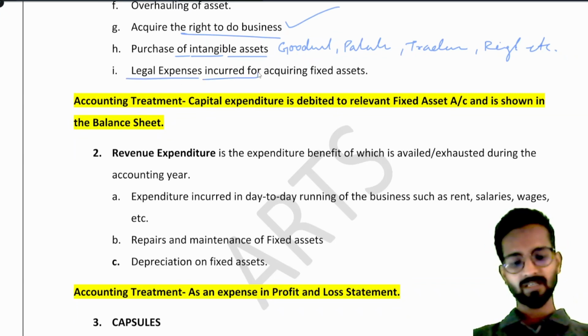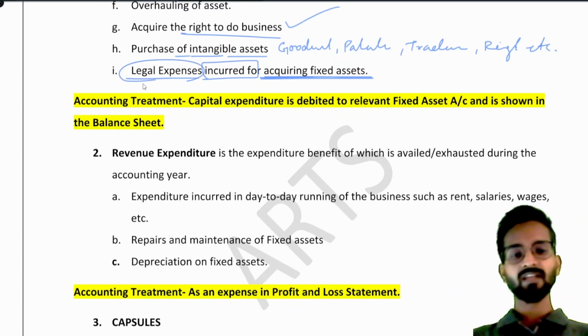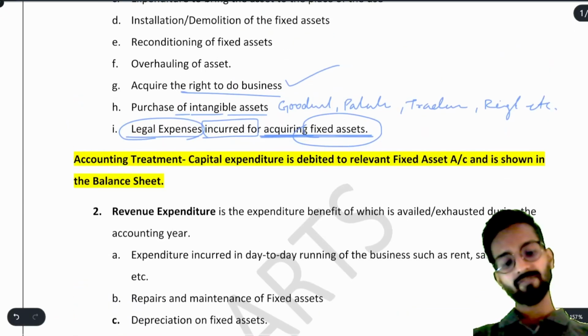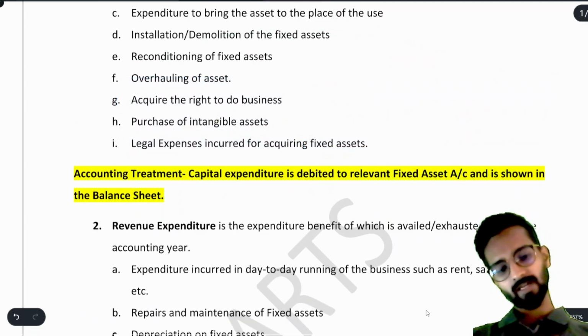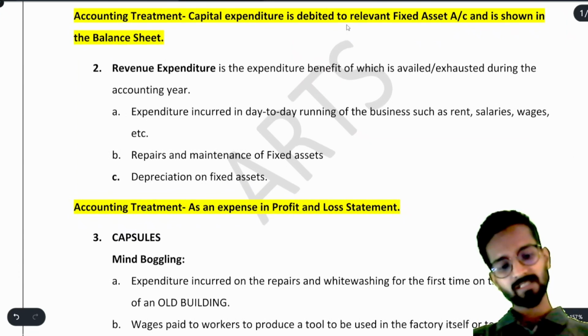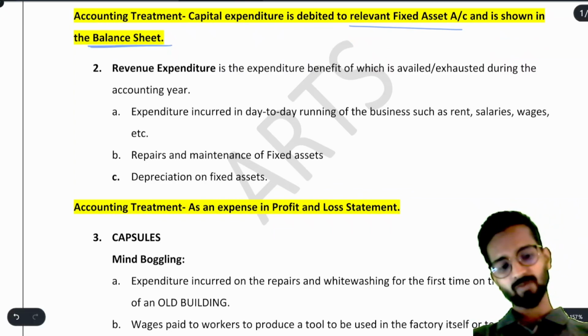Then legal expenses incurred for acquiring the fixed asset. If you are buying some fixed asset and there are any legal charges, say you have to pay your lawyer to fight a case for some fixed asset related matter, then those expenses should also be added in the fixed asset account. We have an example related to this also, we will solve it. I will tell you when it comes. Accounting treatment of capital expenditure is that it is debited to the relevant fixed asset account and is shown in the balance sheet. Simple enough. Then revenue expenditure, what does it say?